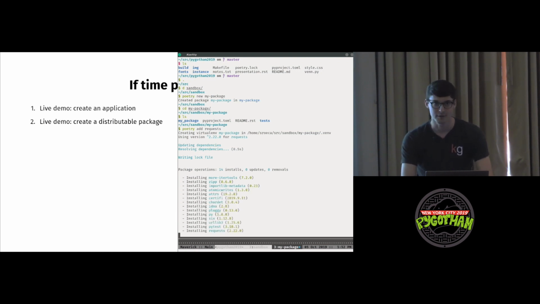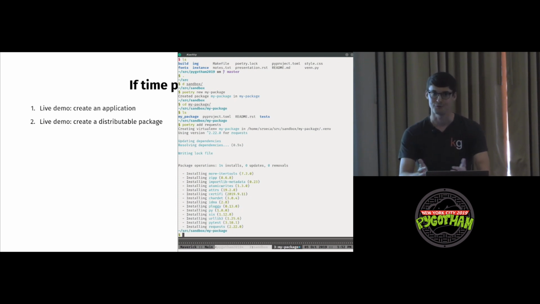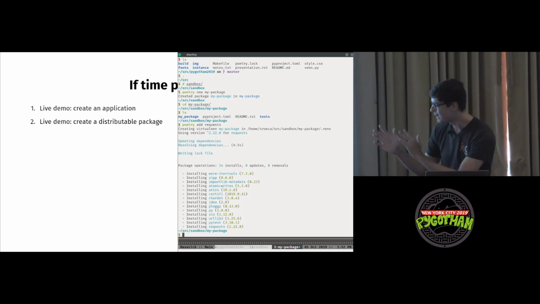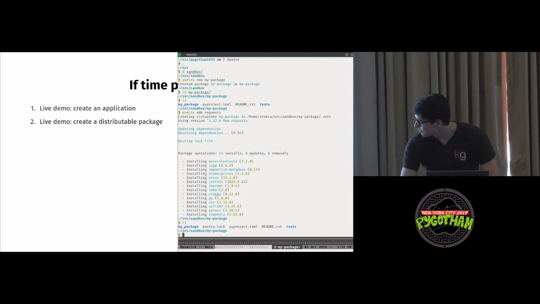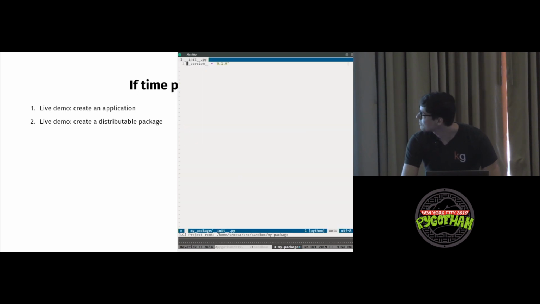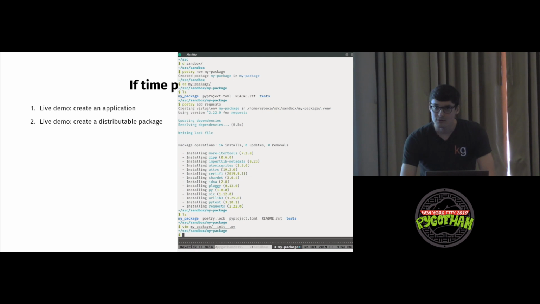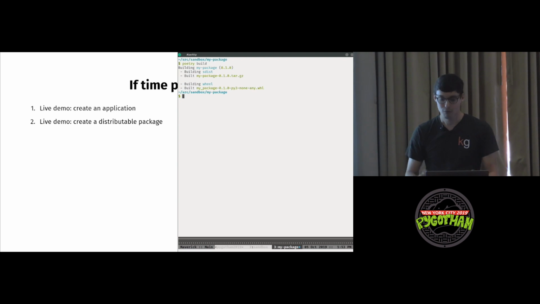A lot of these features aren't terribly different from Pipenv. I'm not trying to differentiate the tools right now. We could just argue ad nauseam about dependency management. But what it does do pretty well, we'll just go ahead and write import requests, print hello. Whatever, we'll just do x equals 1. And then we're going to build the package. Oh my God, we have a wheel.